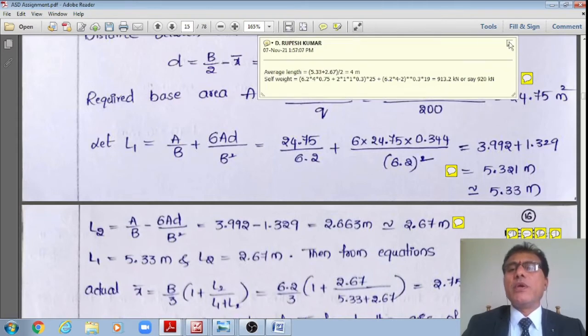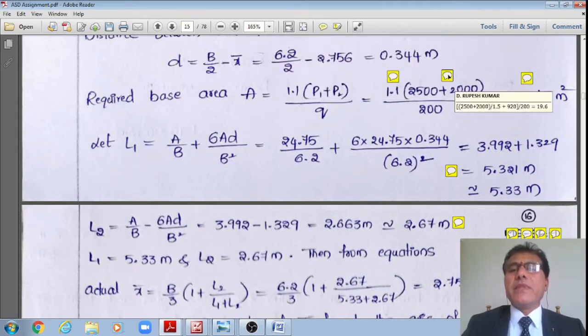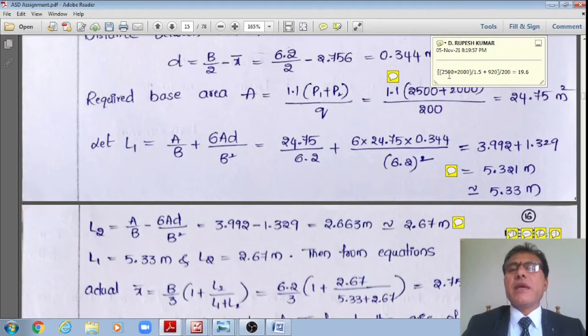Therefore, now what I'll do is I'll calculate with exact calculation, right? This 2500 plus 2000 are the factored loads, that divided by 1.5 means 3000 plus 920 unfactored load, that divided by SBC 200.